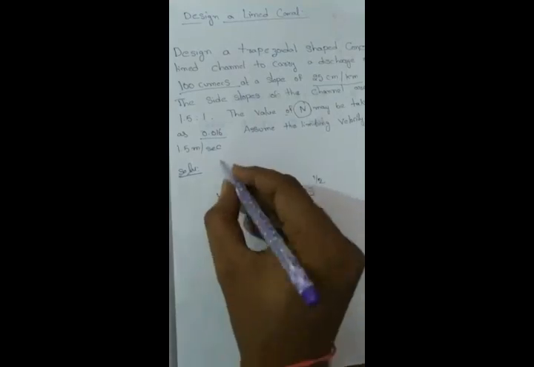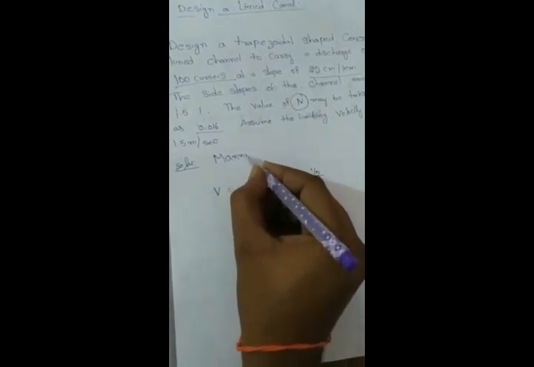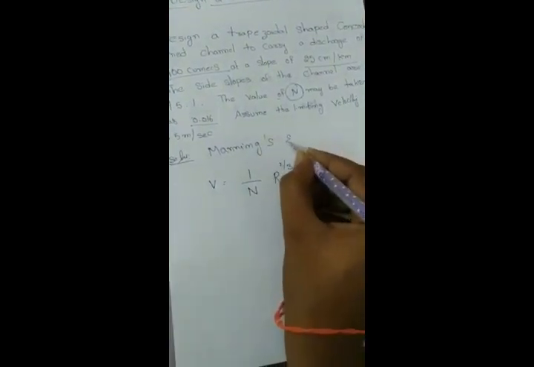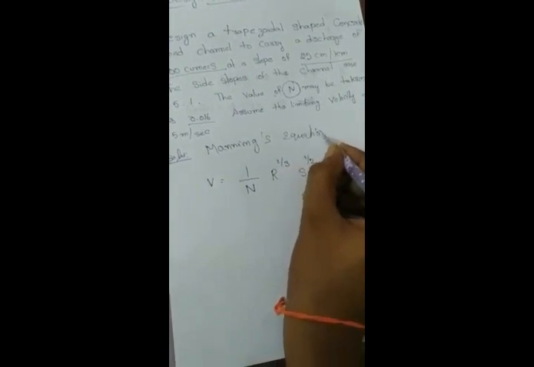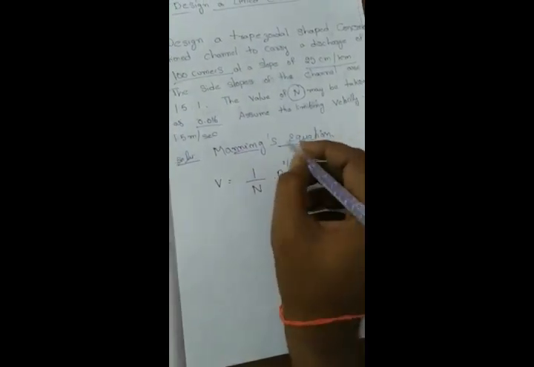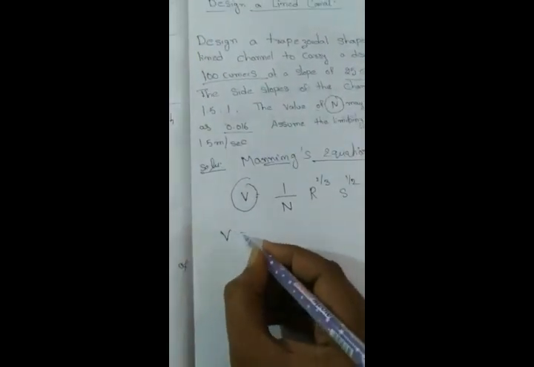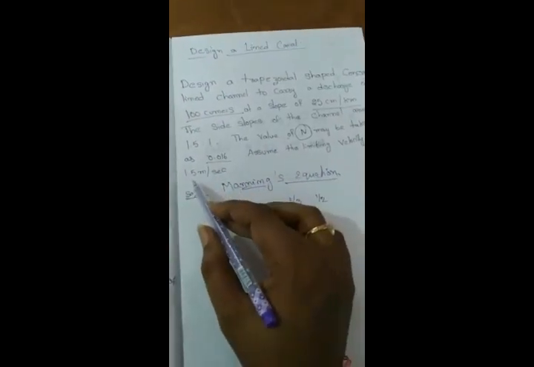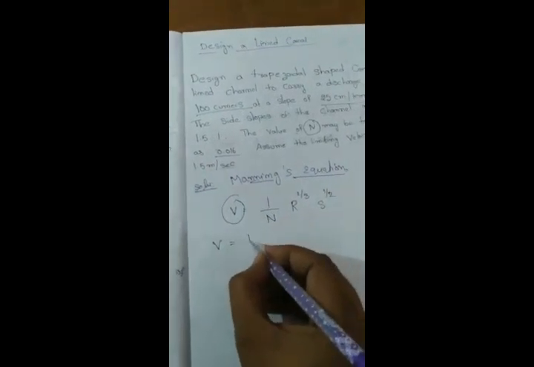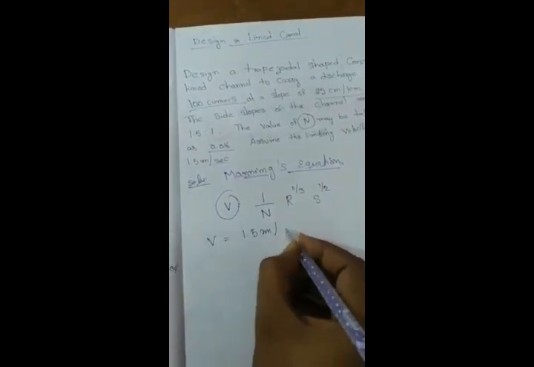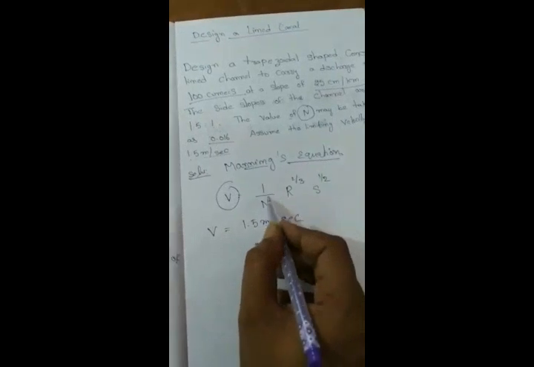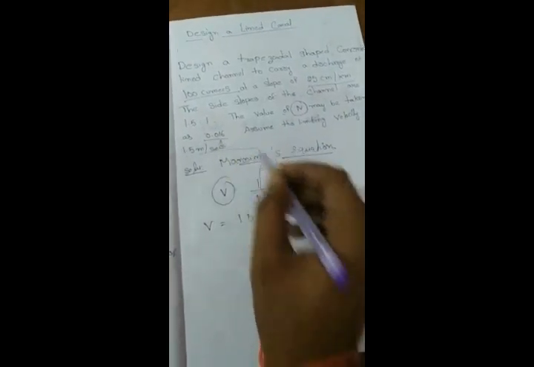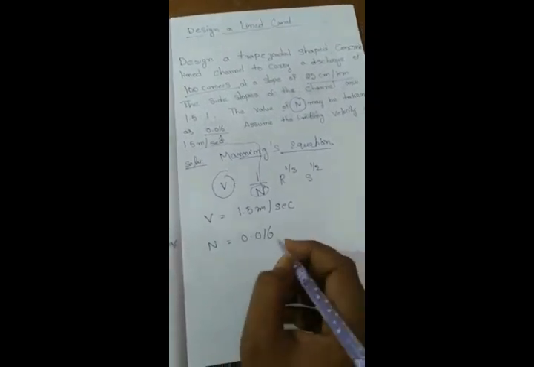So first consider Manning's equation. It is from fluid mechanics, don't confuse. It is the formula to calculate the velocity. Here V is already given in the problem. What is the value of V? 1.5 meter per second. n, the roughness constant, is already given, n is equal to 0.016.